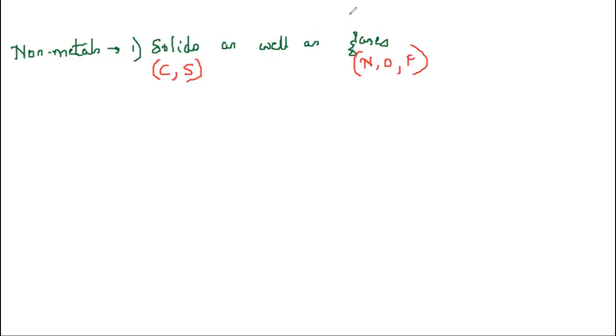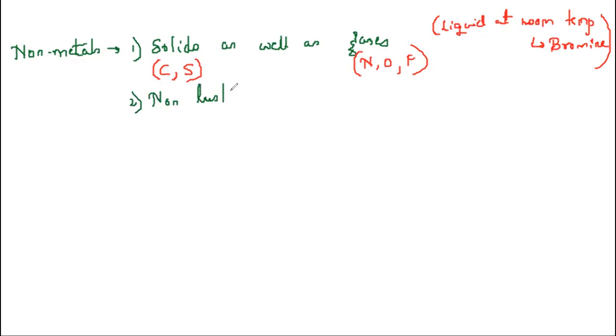But the only non-metal which is liquid at room temperature is bromine. That is the exception. Second important point, they have low melting and boiling points. Moreover, they are non-lustrous and they are non-sonorous.